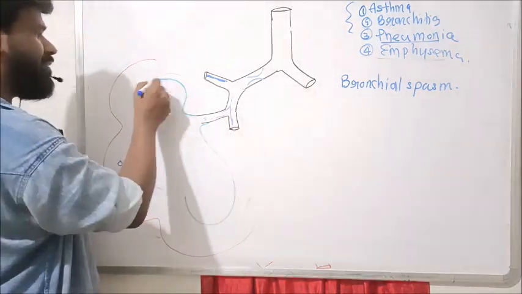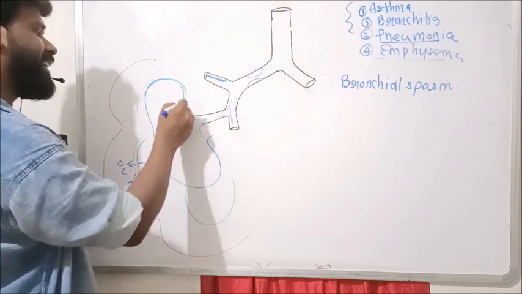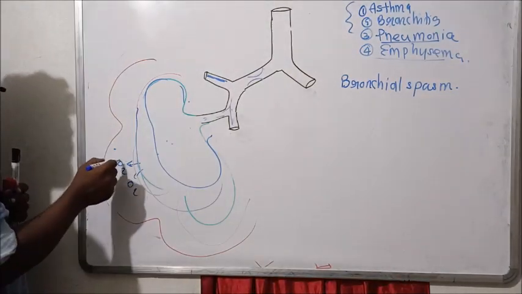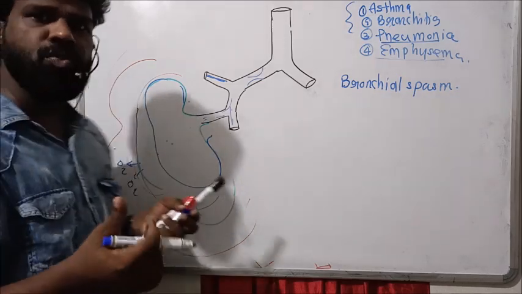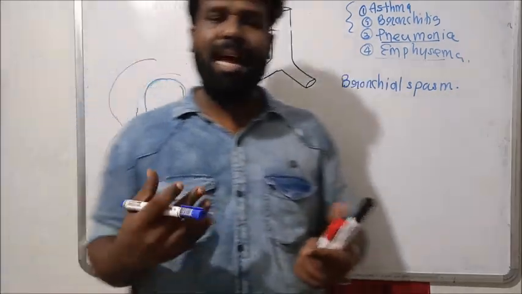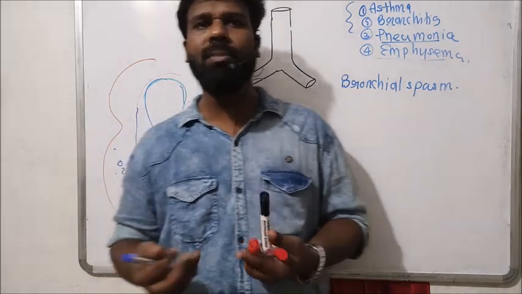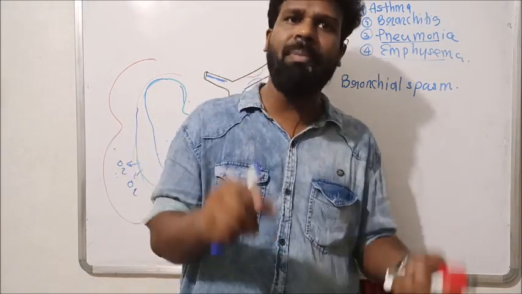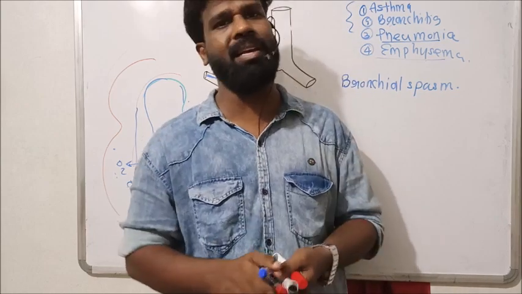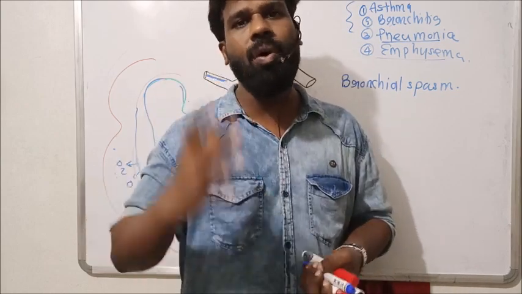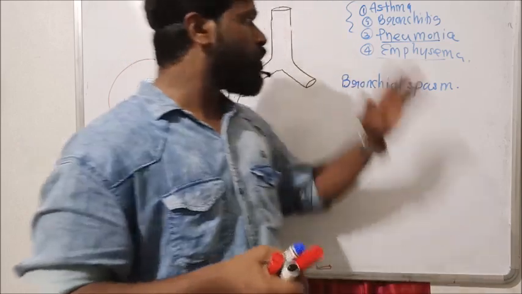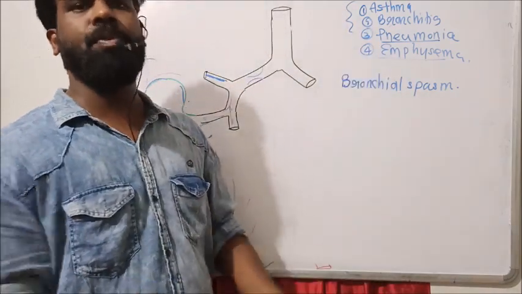When the alveolar surface area is reduced, what happens? The amount of oxygen supplied to the blood from the alveoli is also reduced. It reduces the diffusion of oxygen from the alveoli to the capillaries surrounding them, which leads to oxygen deficiency in our blood, called hypoxemic hypoxia. So these are the reasons for hypoxemic hypoxia.